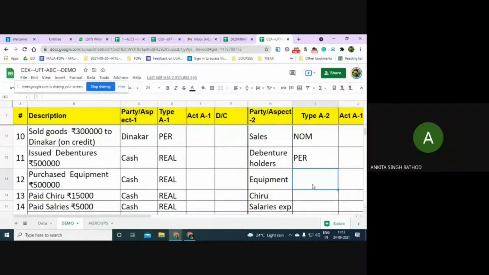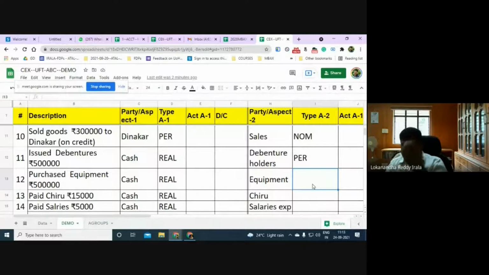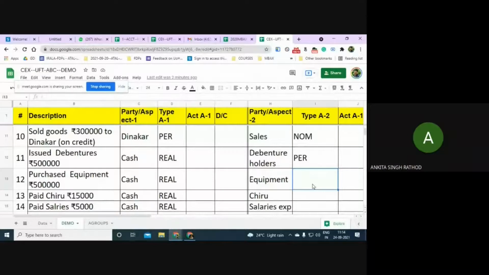Similarly, when I am paying Chiru, I am paying a person. There could be 100 reasons why we are paying this. But if I am paying Chiru to avail some legal advice, for example Chiru is a lawyer, then it is called legal expense. Where the money is being paid with the purpose of an expenditure, it becomes an expense and it is written with that name. You got it? Clear? Yes, sir. So equipment is real.